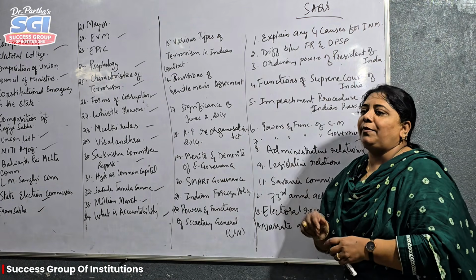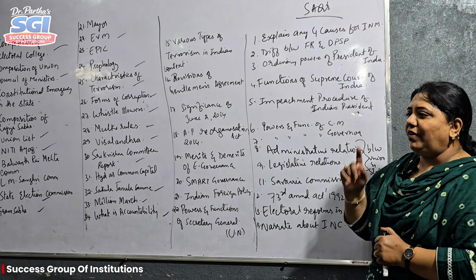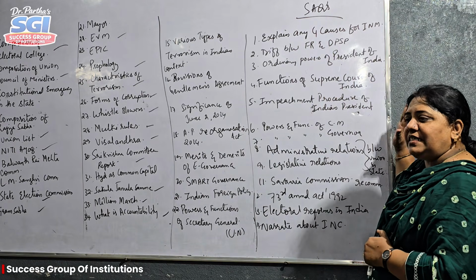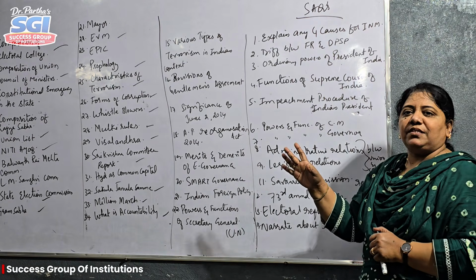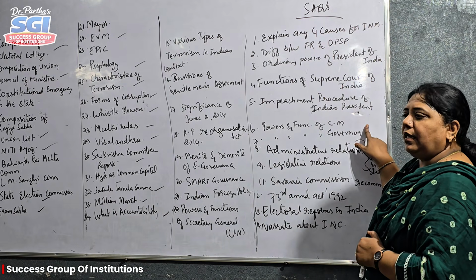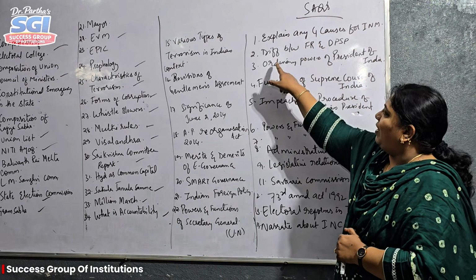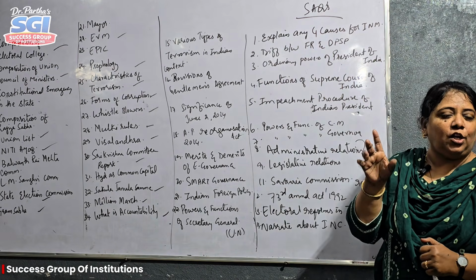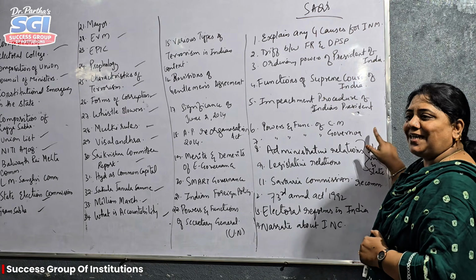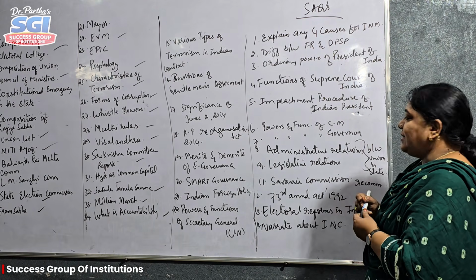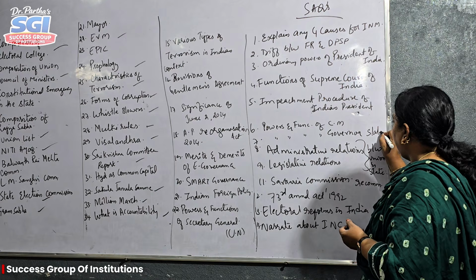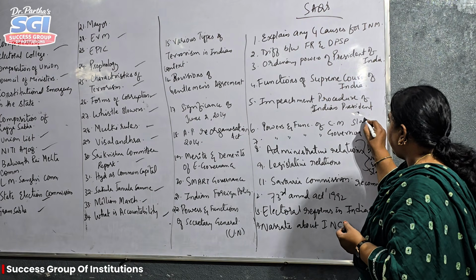Again, in long answer, you will be having powers and functions of prime minister of the country. Same side headings you have, same functions you have. If you are thorough with the powers and functions of prime minister, you can write about the same for the state. And same thing, when you are thorough with the powers and functions of president of India, you can write the same answer, same side headings for the governor of the state. This is not governor of India, you have to write governor of the state, chief minister of the state.